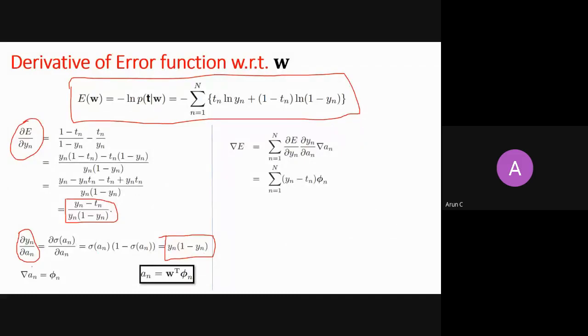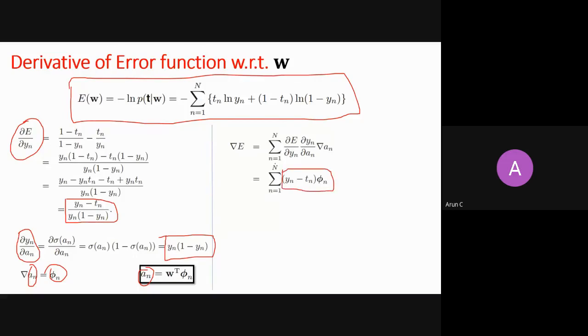And finally, you take a derivative of an with respect to w. What is an? It is w transpose phi. When you take a derivative with respect to w, you get phi n itself, right? Which is nothing but x in m dimension. You multiply them all. When you multiply them all, this can be solved this way for one sample.